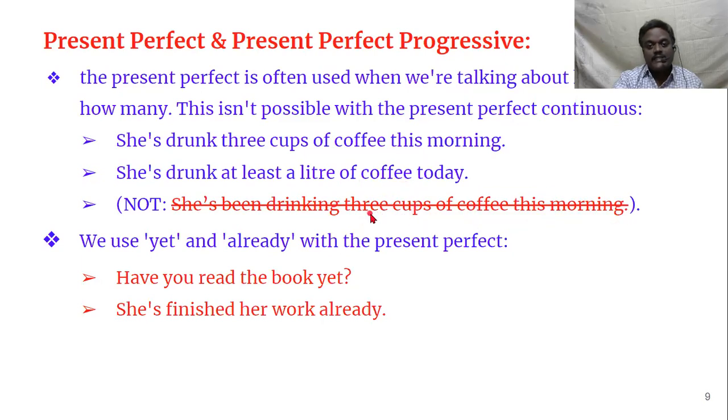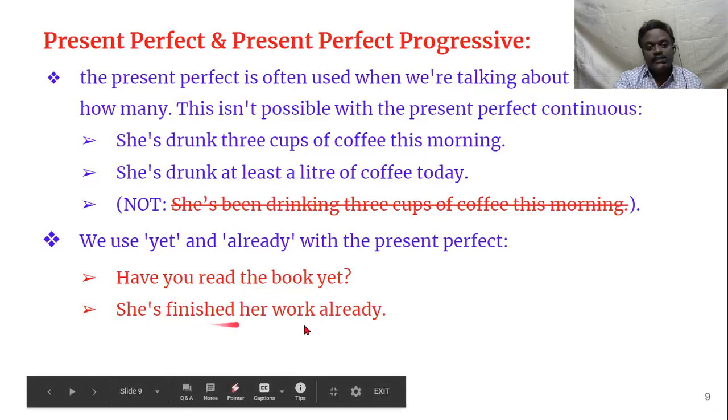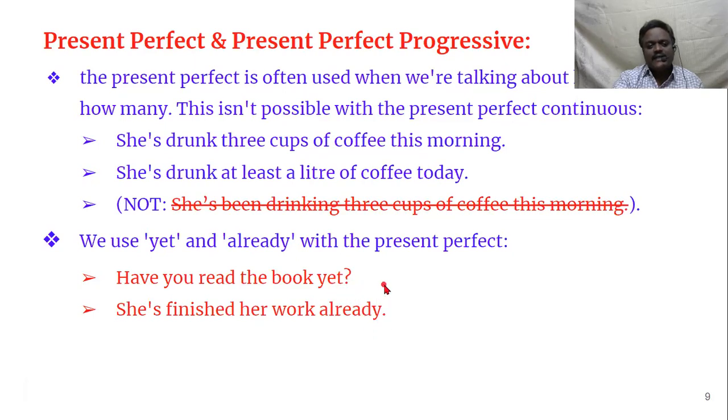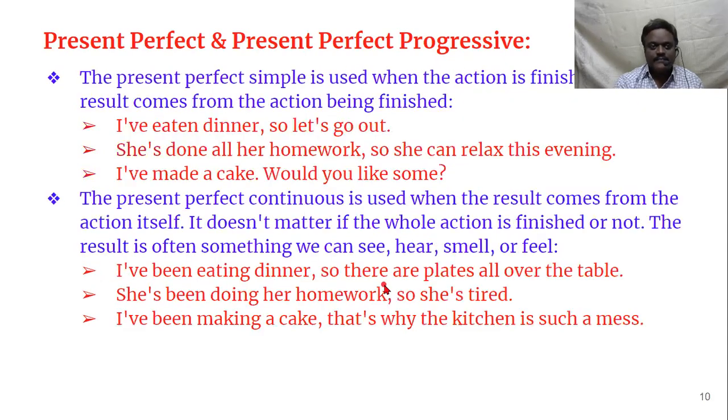Maybe in spoken English, once again, there may be situations where you can use drinking in present perfect continuous. For example, you can say, he has been drinking all the day. You can say that. But in rare cases, we use yet and already with the present perfect. And whenever yet and already is there, usually we have to use present perfect tense. Have you read the book yet? Or haven't you read the book yet? In the same way, she has finished her work already. Already, yet, recently, and all those things, we use with present perfect tense.